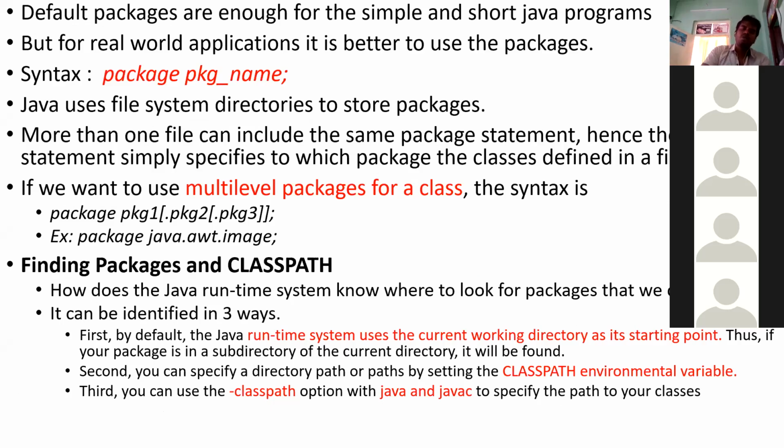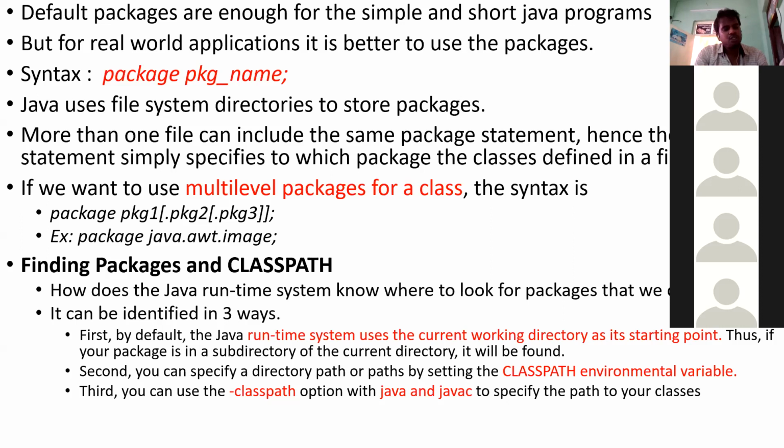See, I already told you that a default package would be there. If you are not mentioning any package in your program, then that program will be stored in a default package. But this default package is useful only if the program is simple and short. If the program is lengthy and if you are going to solve real-world problems or applications or any projects, then you must use packages. Then you can develop the solution very easily. That is the advantage of packages.